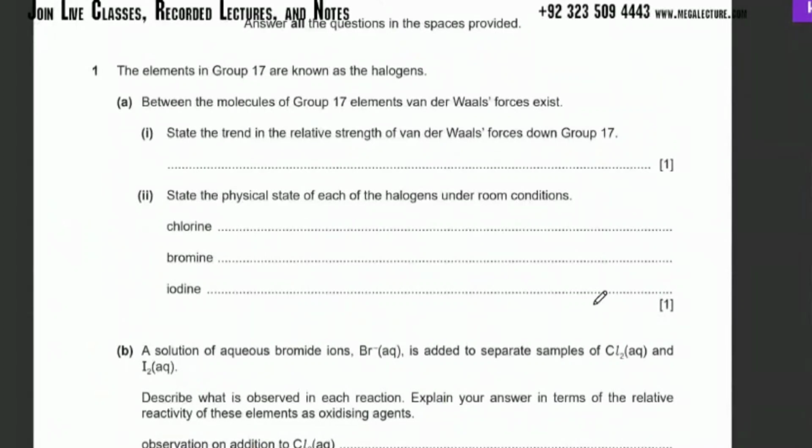First one, group 17. State the trend in the relative strength of van der Waals forces down group 17 to fluorine. Who's got the most van der Waals forces? Iodine. Okay. Bigger molecules, remember, have more van der Waals forces.